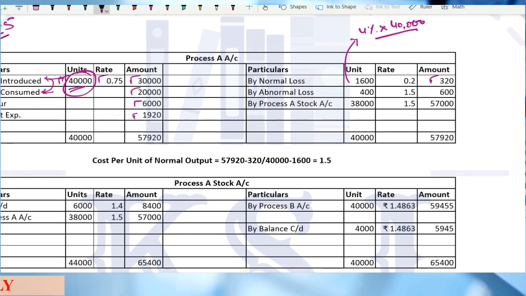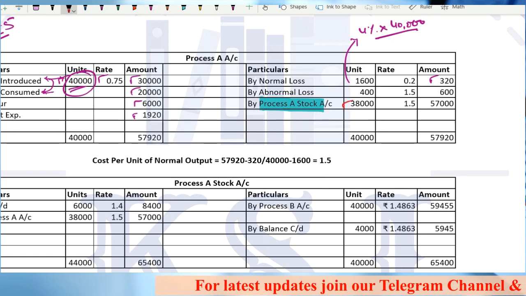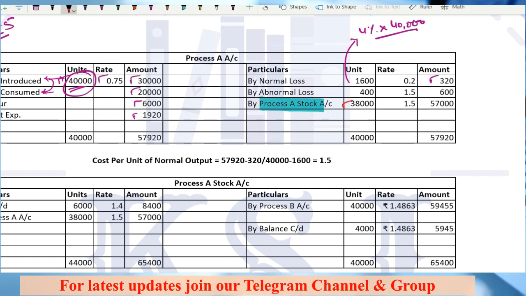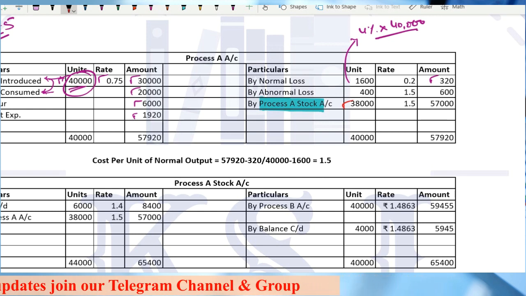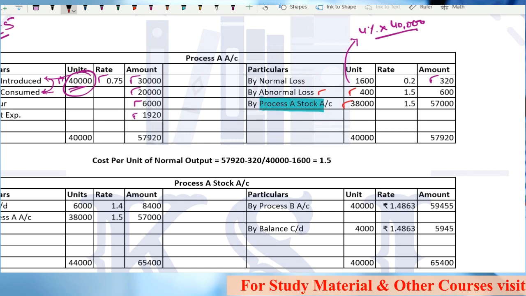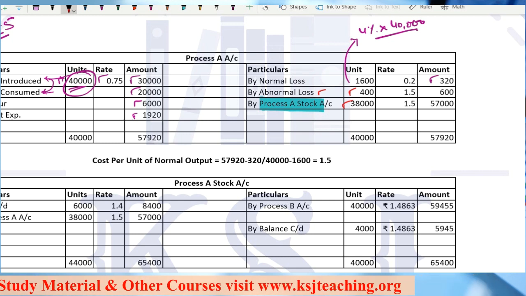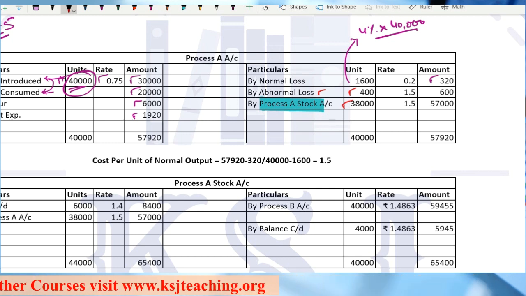Now what we are going to write here is the process A stock account, right? Process A stock account, 38,000 units, that is given to you in the question. Sir, the remaining balance of 400 units is my abnormal loss. See, this abnormal loss will not be given directly in the question. It will always be the balancing. Whether it is abnormal loss or abnormal gain, you will have to find out from the process account. You will not get it directly in the question.